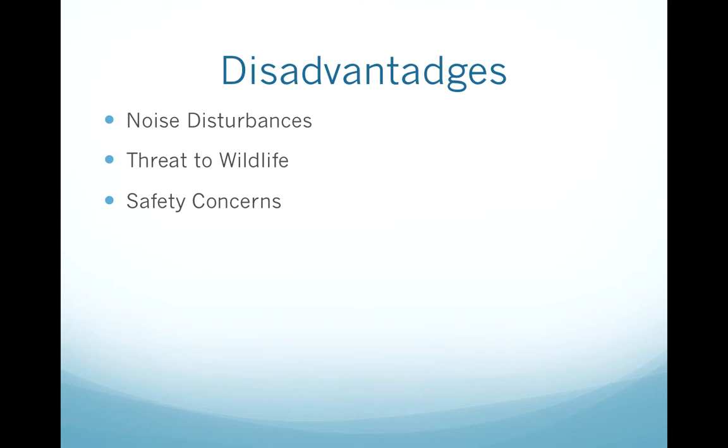The second disadvantage is threat to wildlife. Due to large-scale construction of wind turbines in remote locations, it could be a threat to wildlife nearby. Wind turbines in particular can also be harmful to birds and other flying creatures. Studies conducted to determine the effect of wind turbines on birds and animals suggest that animals see wind turbines as a threat to their life. Also, wind turbines require foundations deep into the earth, which could have a negative effect on underground habitats.